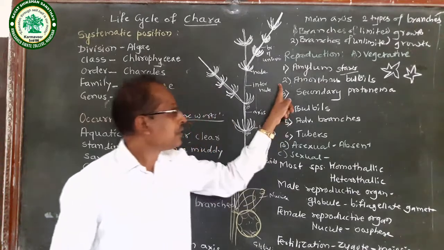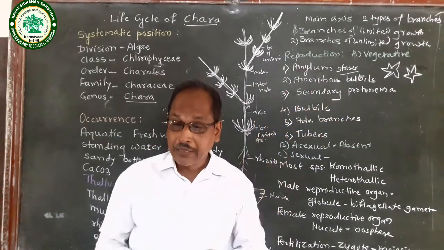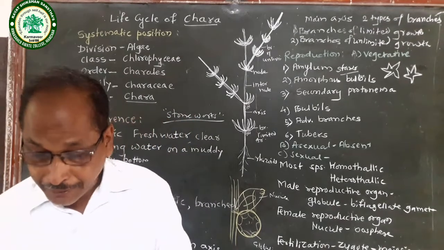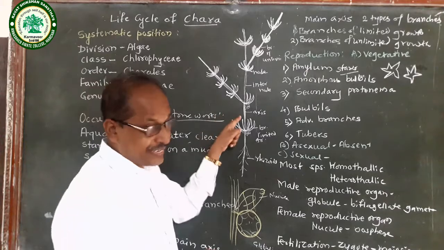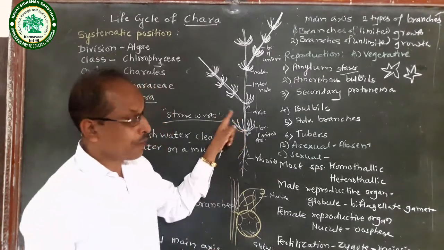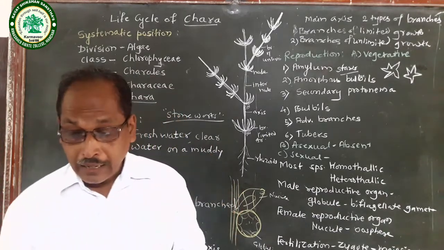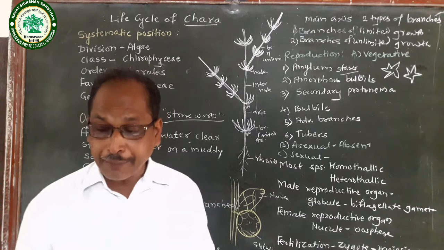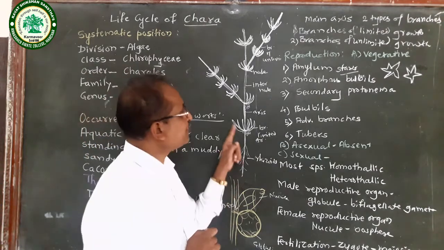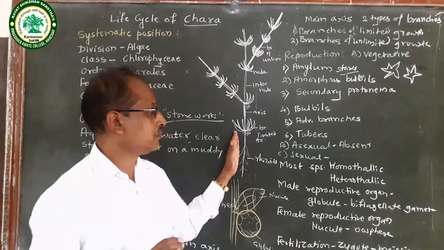Then the third type, secondary protonema. In secondary protonema, what happens? From the axis, or from the rhizoids, there is formation of secondary protonema. And this secondary protonema develops into a new individual.